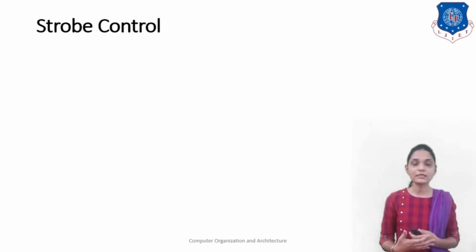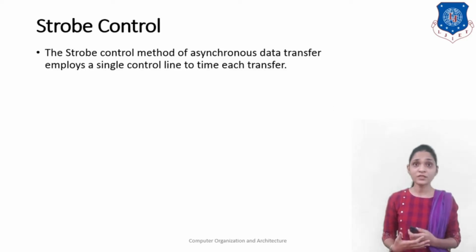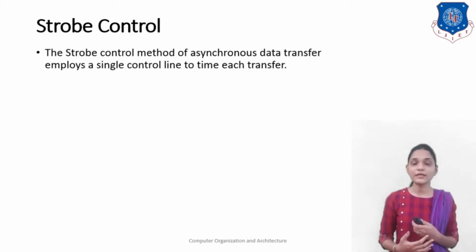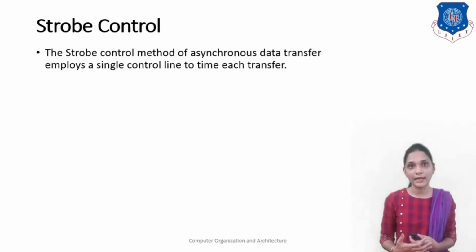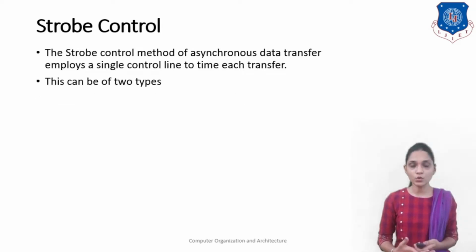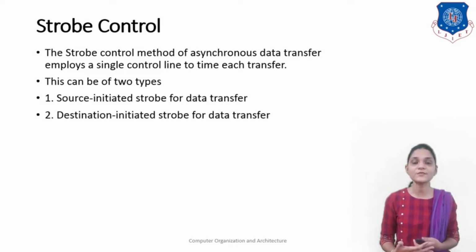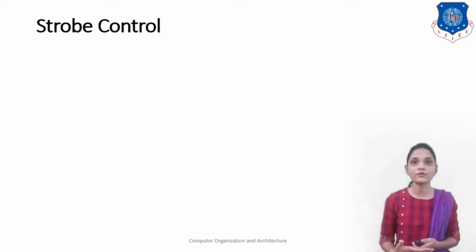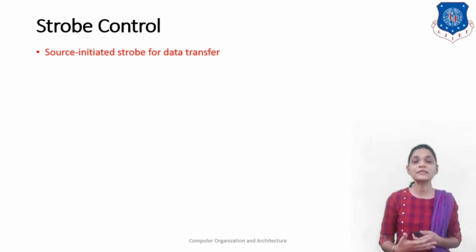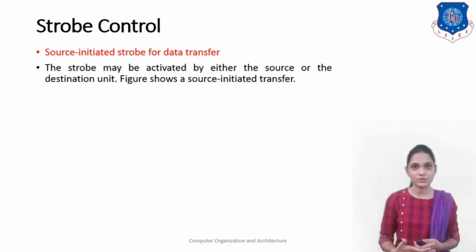Let me see what this strobe control is. The strobe control method of asynchronous data transfer employs a single control line to time each transfer. This can be of two types: source initiated strobe data transfer, and destination initiated strobe data transfer. We will see each one of them in detail. Let me first start with the source initiated strobe for data transfer.